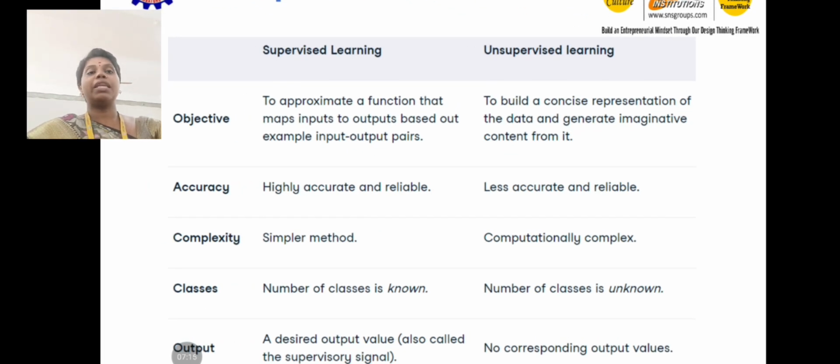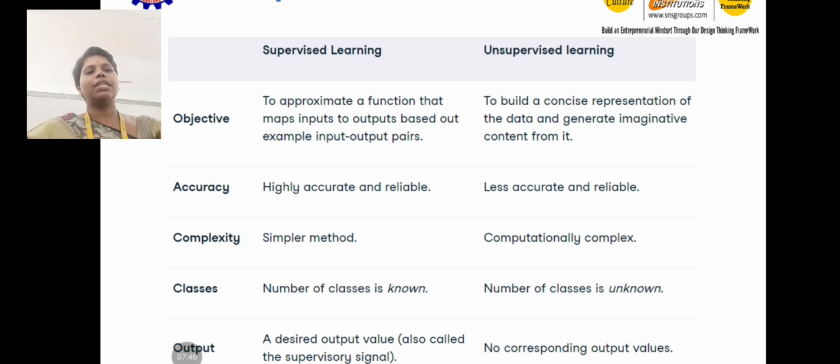In supervised learning, the objective is to approximate a function that maps inputs to outputs based on example input-output pairs, and in unsupervised learning, it is to build a concise representation of the data and generate imaginative content from it, because unlabeled data are the inputs, but in the case of supervised learning, labeled data are the input, okay. And coming to the accuracy, supervised has high accuracy and is reliable, because we already know the input data type, the feeder data, so the accuracy will be reliable.